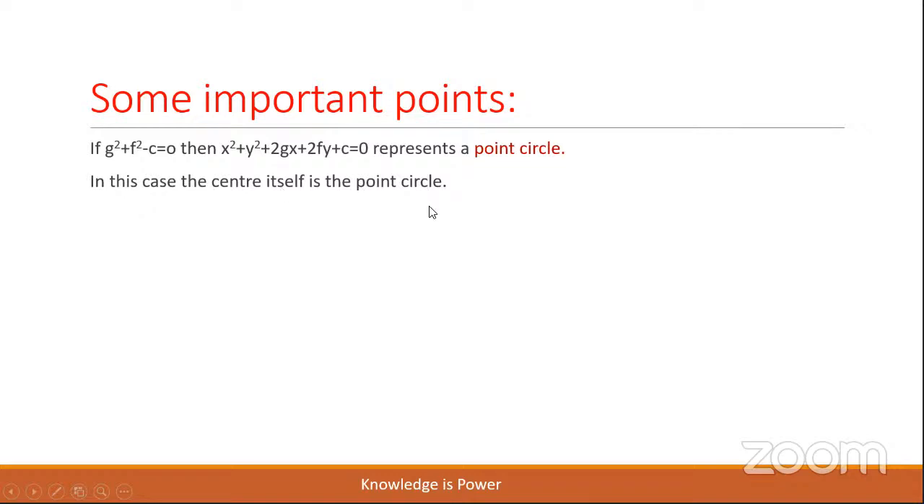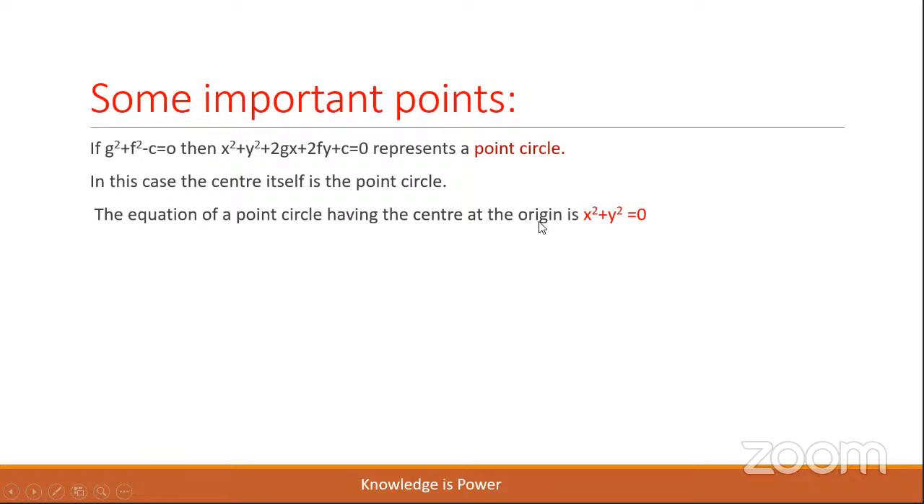Okay, the center itself is a point circle. Minus g, minus f is the only point on that locus, and it itself is a point circle. Is that clear, children? A point circle is nothing but a circle whose center is a point and radius is 0. The equation of a point circle having the center at the origin.